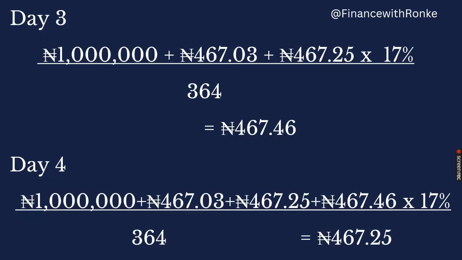If it's not compounding, if it's just simple interest, you get interest daily. But with compounding interest, your money for day one is also working. The interest you earned on day two is also working. The interest you earned on day three is also working. So that is what is called the compounding effect in the world of finance.